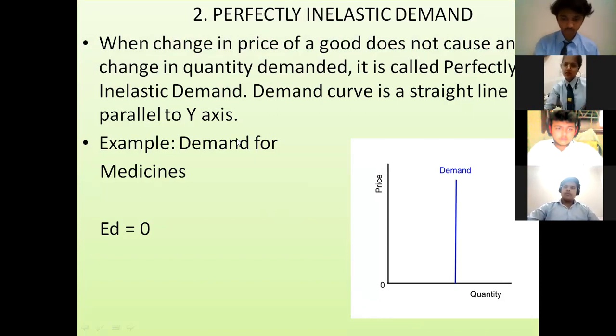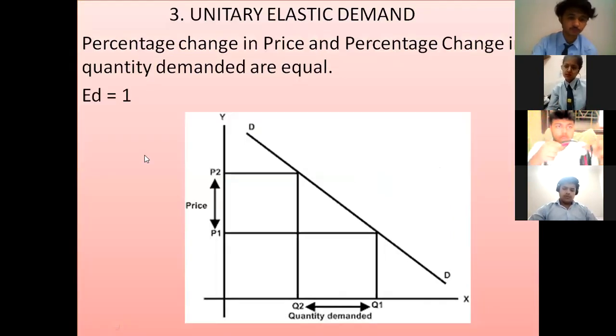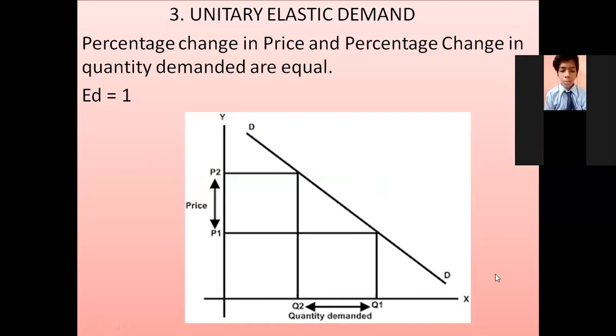Demand did not change at all. ED equals to 0, and ED equals to 0 means the demand doesn't change. That is a vertical straight line, parallel to y-axis. All right. The third one that you see is unitary elastic demand. Unitary elastic demand means whatever is the percentage change in price, the demand is changing with the same percentage. That is ED equals to 1.